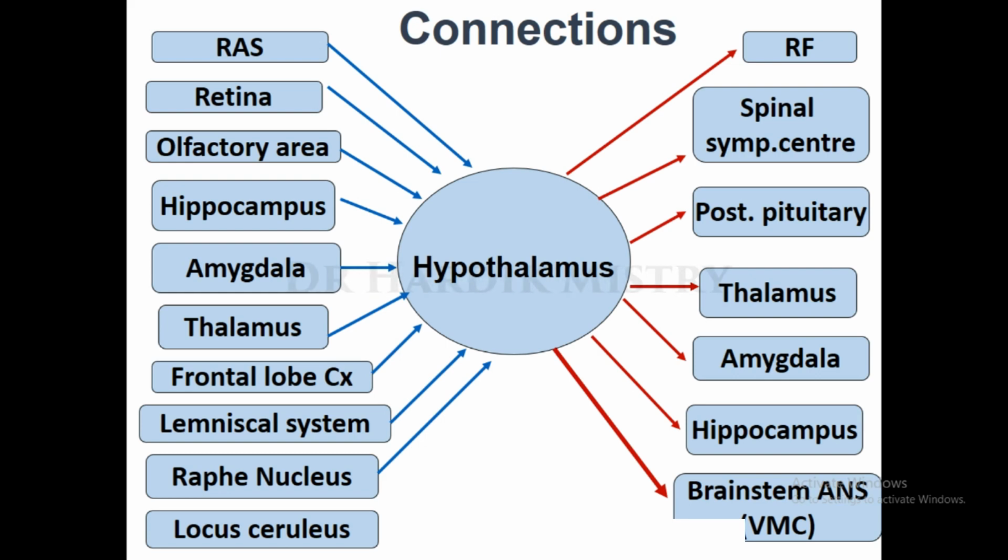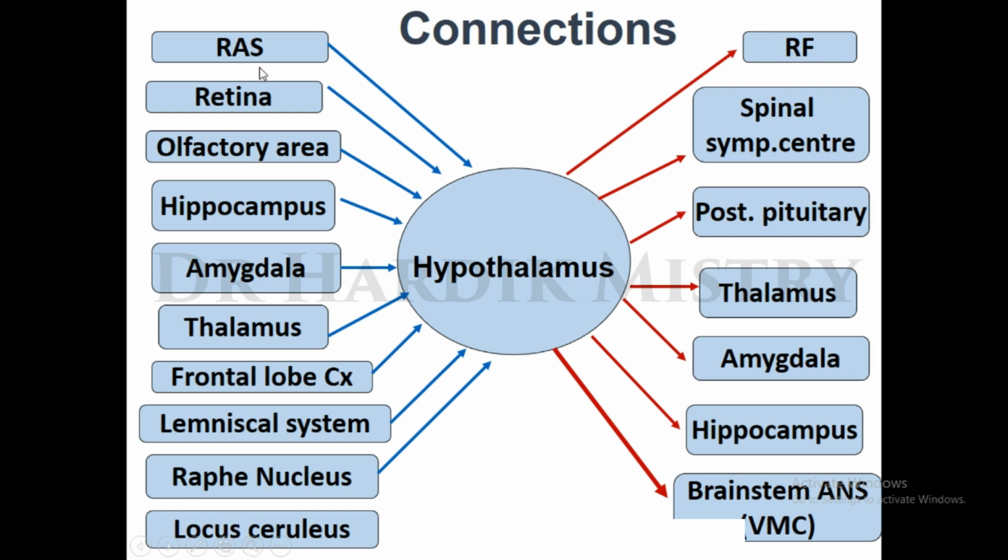Connections of hypothalamus. Afferent connections of the hypothalamus come from the reticular activating system, retina, olfactory area, hippocampus, amygdala, thalamus, frontal lobe cortex, lemniscal system, raphe nucleus, and locus coeruleus.